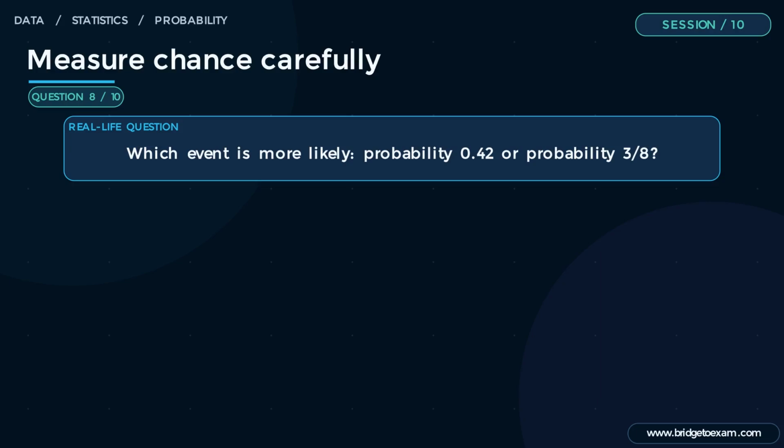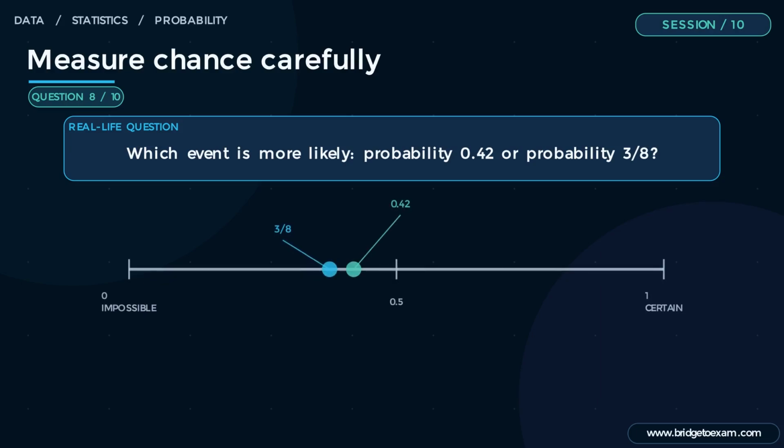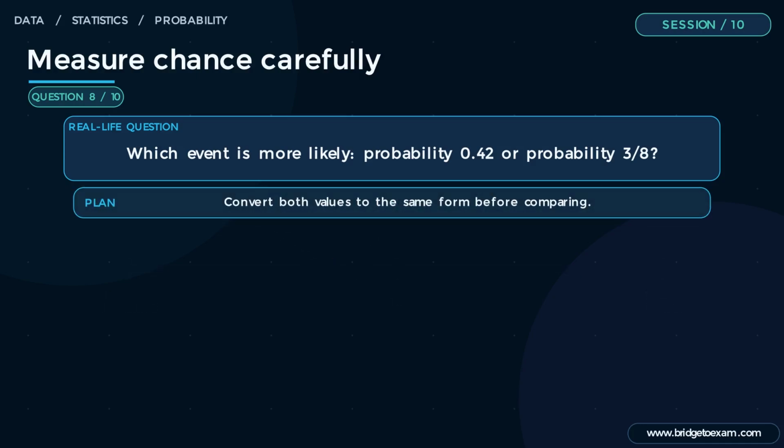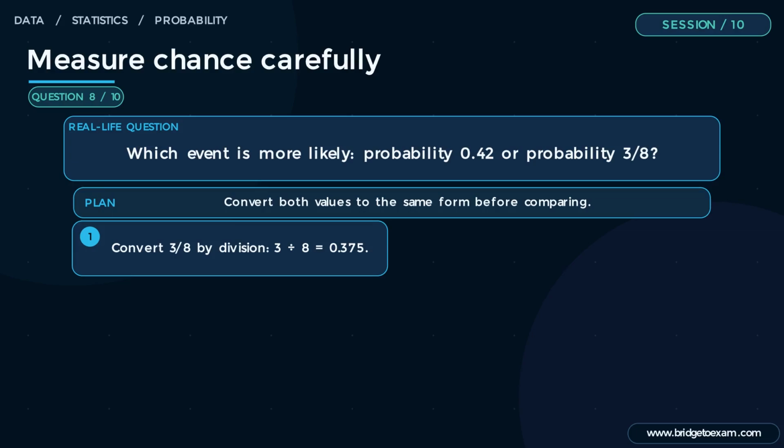Example 8. Which event is more likely? Probability 0.42 or probability 3/8? The probability scale locates each chance between impossible and certain. Plan. Convert both values to the same form before comparing. Step 1. Convert 3/8 by division. 3 divided by 8 equals 0.375.